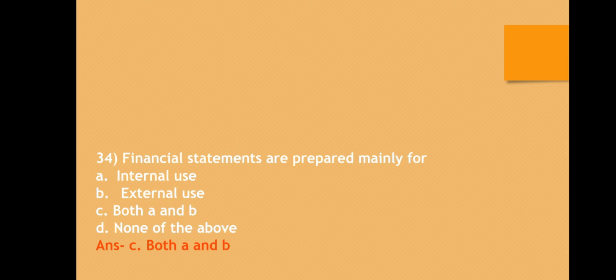Question number 34. Financial statements are prepared mainly for: A. Internal use, B. External use, C. Both A and B, D. None of the above. The correct answer is C, both A and B. The financial statements are prepared mainly for internal as well as external use.